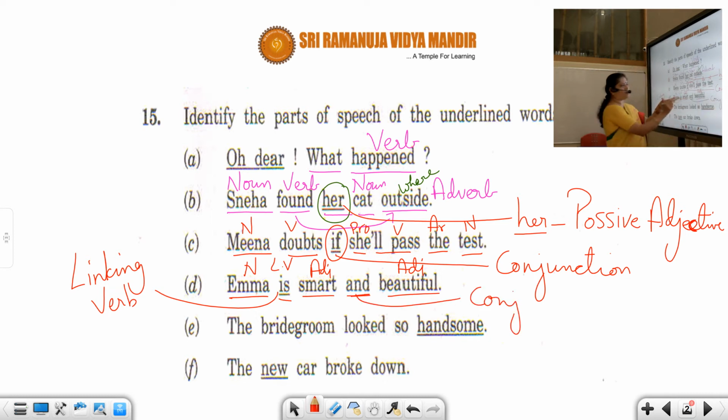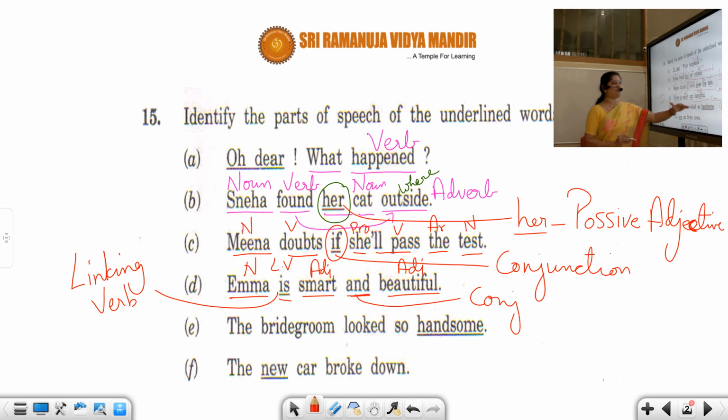It's a conjunction because you must be having a doubt. There are two words joined. When two words join, it is not a conjunction. Only when two clauses or two sentences join, it's a conjunction. But here you can see two sentences. Ima is smart, Ima is beautiful. But instead of repeating again, I said Ima is smart and beautiful. So this represents Ima is beautiful. So this is conjunction. I suppose you understand.